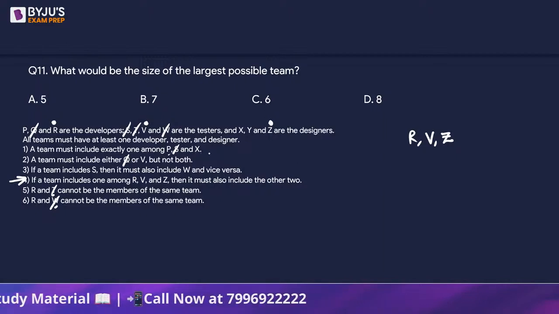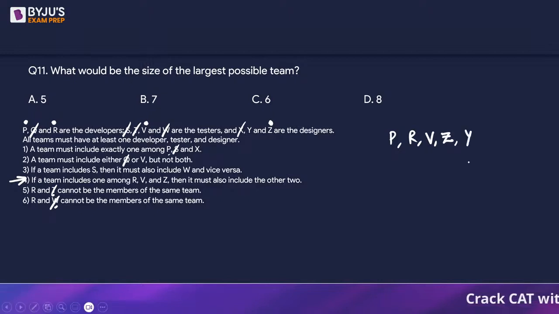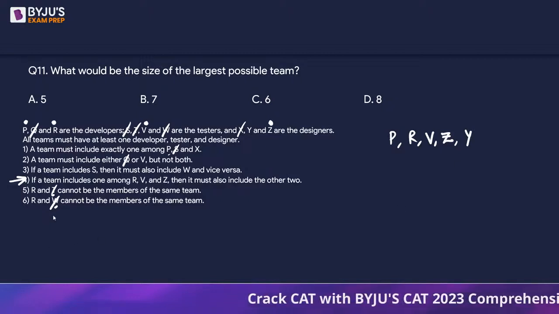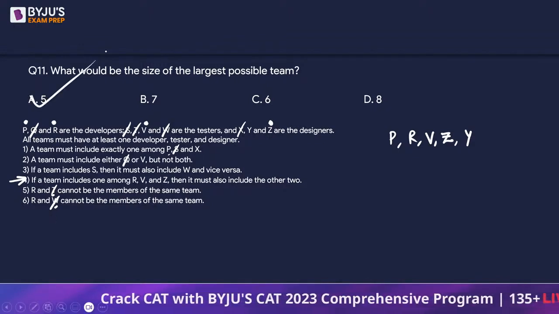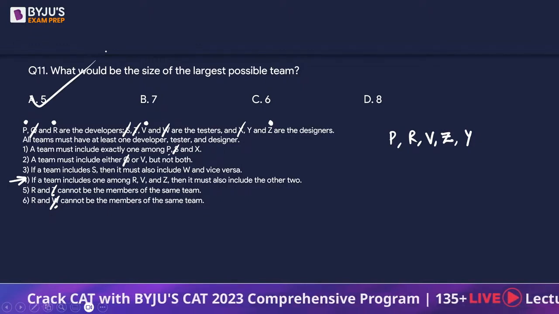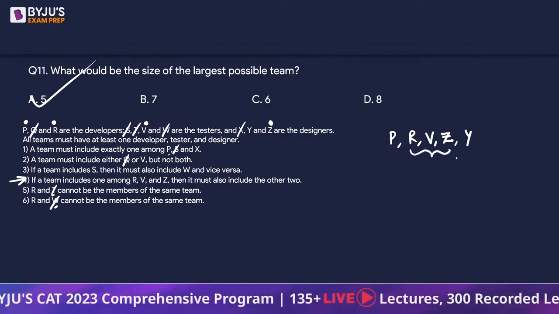Between P and X, we can take a P. So P is taken. We can't take an X because P is taken. We can take a Y. So can we say that we can form a team of only 5 members? Even 6 is not possible.